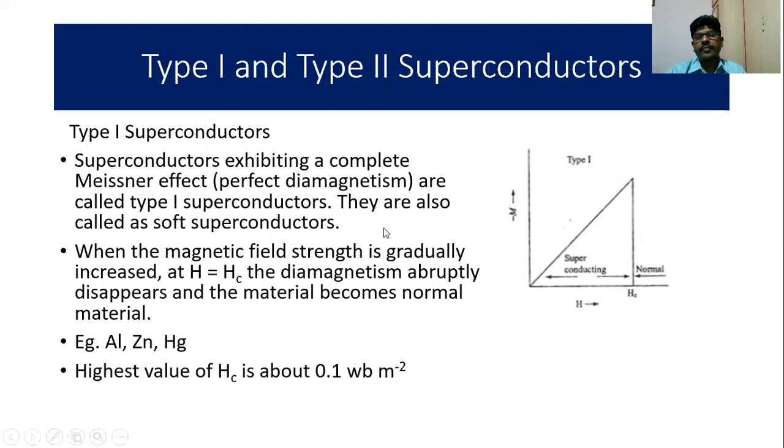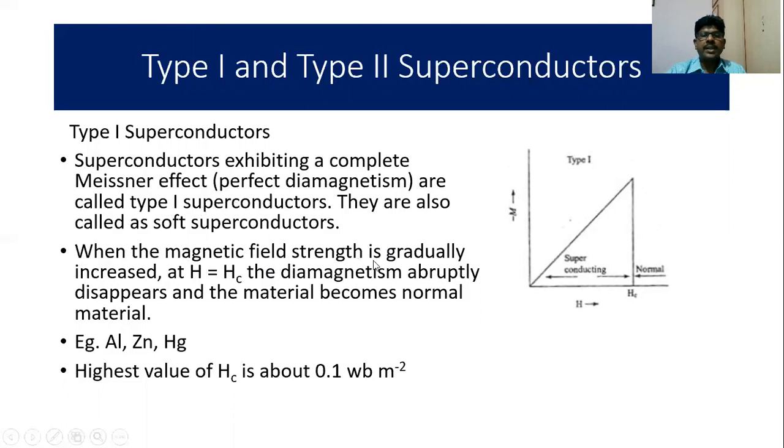Here you have a graph between H, the applied field, along the x-axis, and the amount of diamagnetism along the y-axis. Superconductors exhibiting a complete Meissner effect, that is perfect diamagnetism, are called type 1 superconductors. They are also known as soft superconductors.